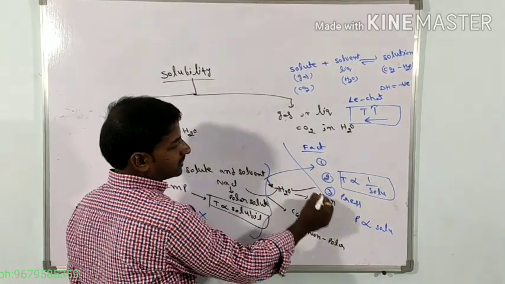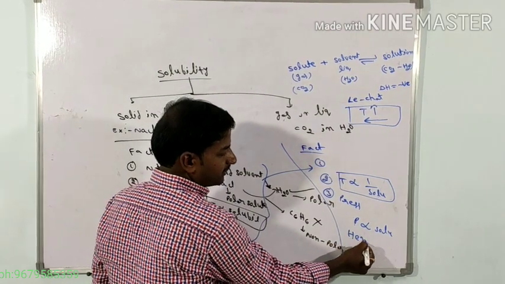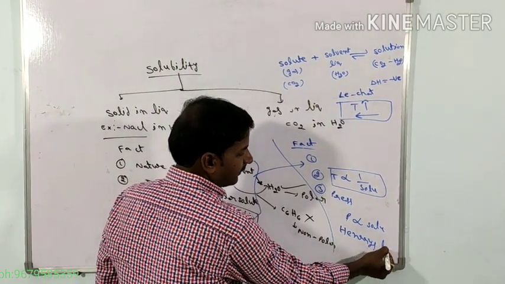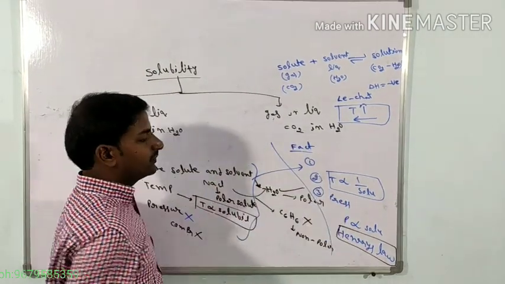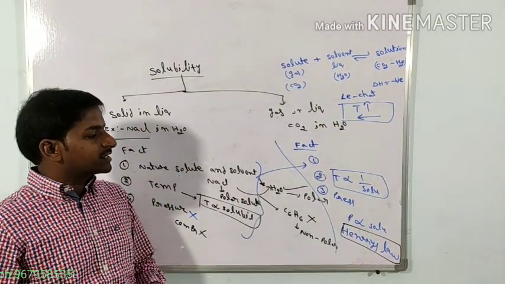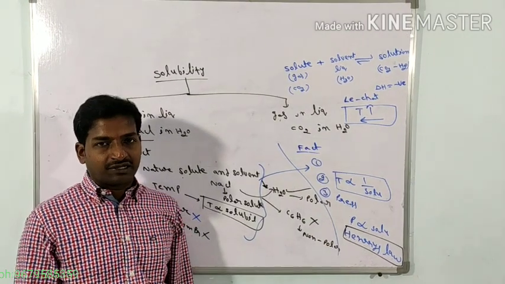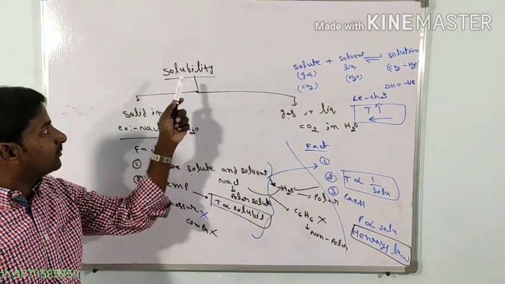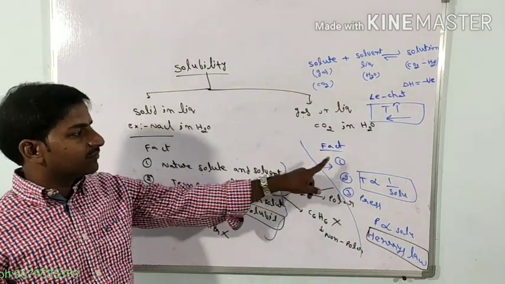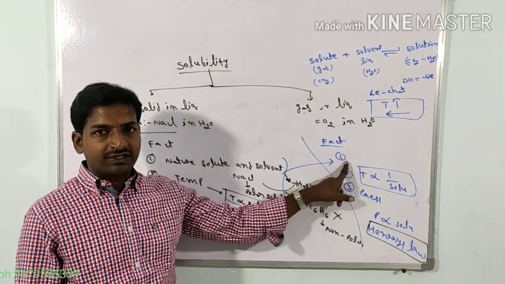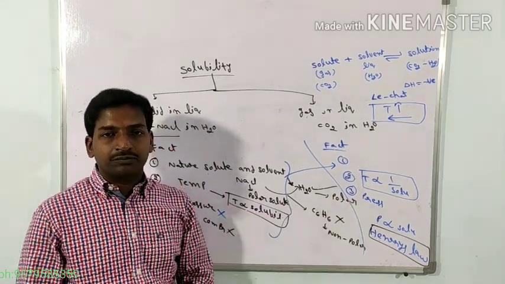This effect of pressure on solubility we can explain based on Henry's law. What is that law? Henry's law. The solubility of gas in a liquid system we can explain based on Henry's law. So here also there are three factors, similar to the solid and liquid system. First one is the nature of the solute and solvent. Second one is the temperature. Third one is the pressure.